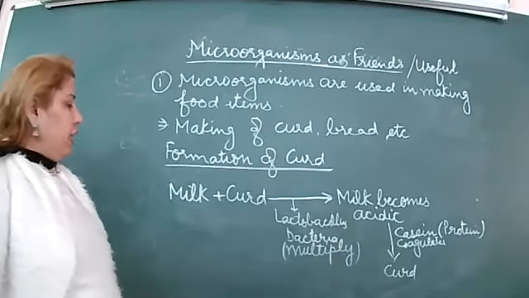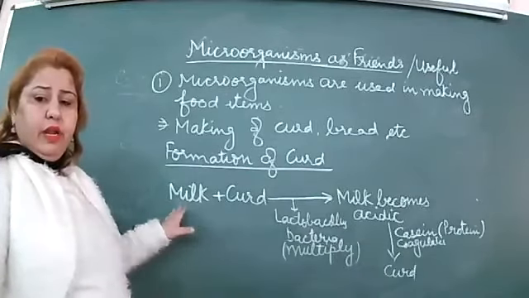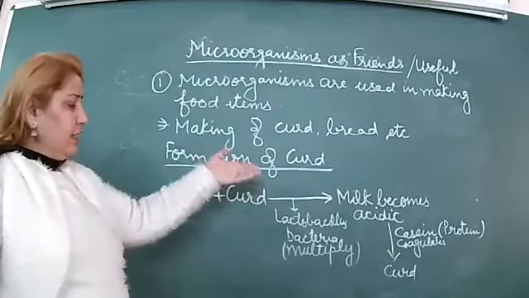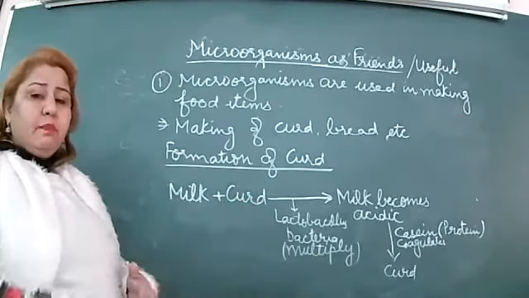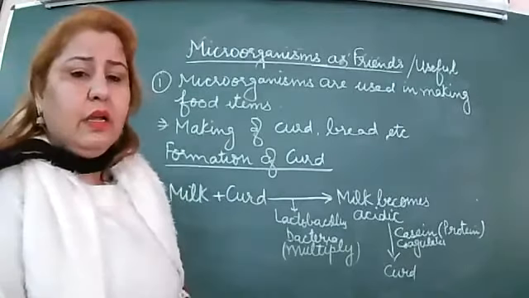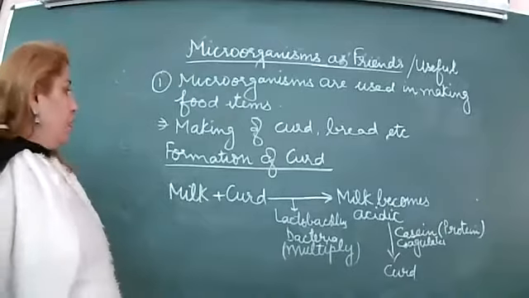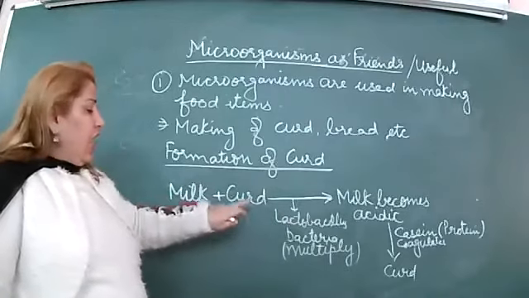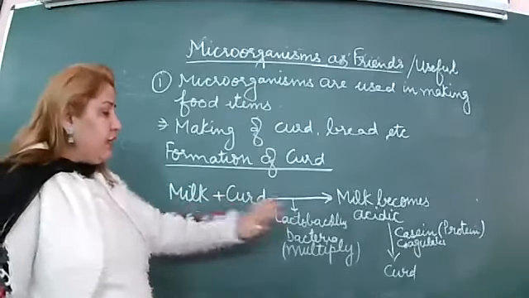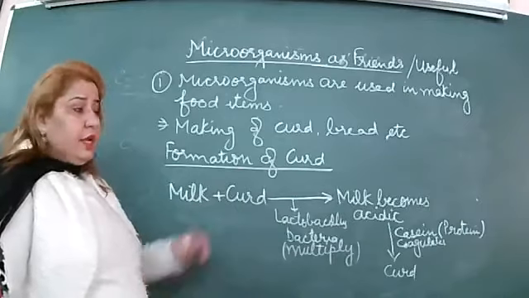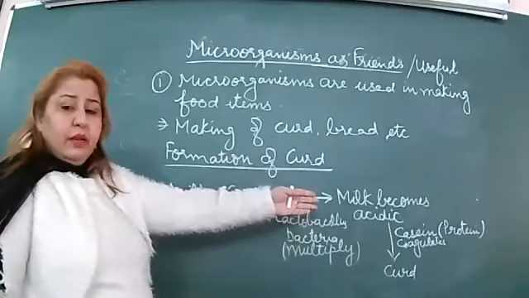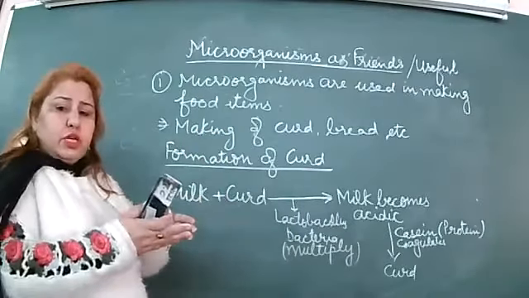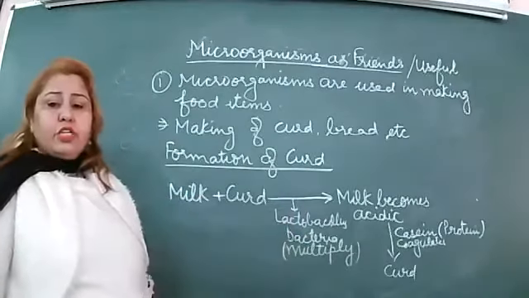How does the formation of curd take place? For formation of curd, we need the milk, as we discussed in the activity. Then we add a spoon of curd in it, and the lactobacillus bacteria multiplies rapidly, and then milk becomes acidic. And when the milk becomes acidic, the casein, that is a protein, वो acidic medium में इकट्ठी होनी शुरू हो जाती है, and when it coagulates the curd formation takes place.